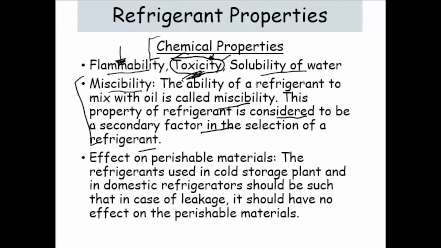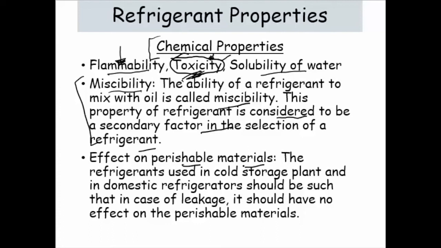In the compressor, lubrication is also required because there are a lot of mechanical components, the crank and all those things. Oil is mixed with the refrigerant in a few compressors, and after mixing it will also lubricate along the cycle. Okay, then the effect on perishable materials basically.